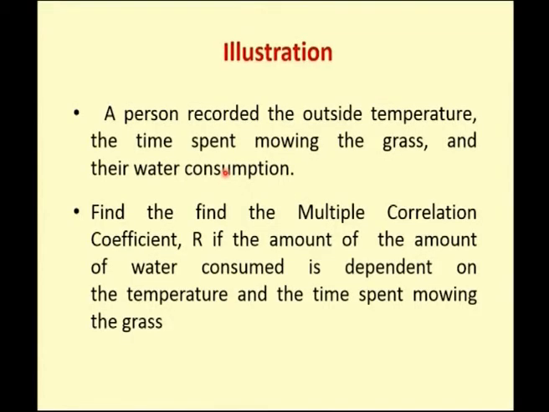A person recorded the outside temperature, the time spent mowing the grass and the water consumption. So there are three variables into consideration, and I want to find the multiple correlation capital R for the amount of water consumed. So we have two independent variables and one dependent variable. Water consumed is my dependent variable, and I have two independent variables, temperature and the time spent.